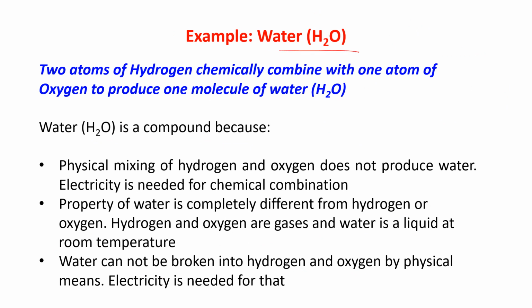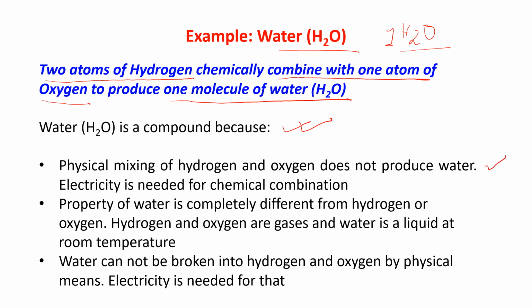Similarly, the formula for water is H2O. You all know that. And you know how it forms? 2 atoms of hydrogen, when chemically combined with 1 atom of oxygen, produce 1 molecule of H2O. Now H2O is a compound. Why is H2O a compound? Because physical mixing of hydrogen and oxygen does not produce water, that you know. Electricity is needed for chemical combination.